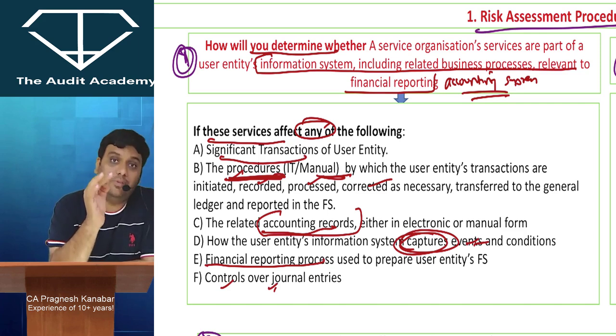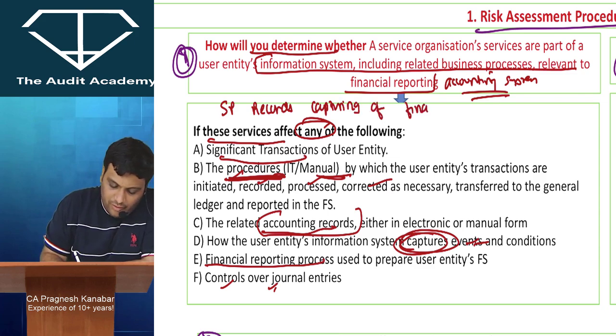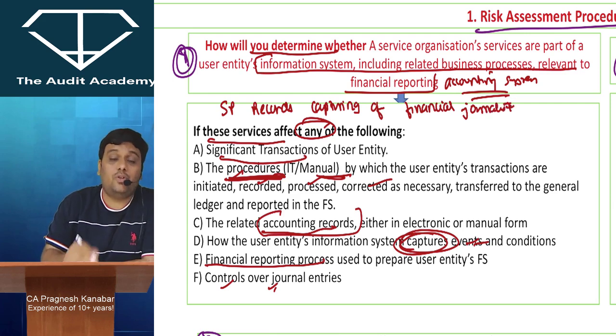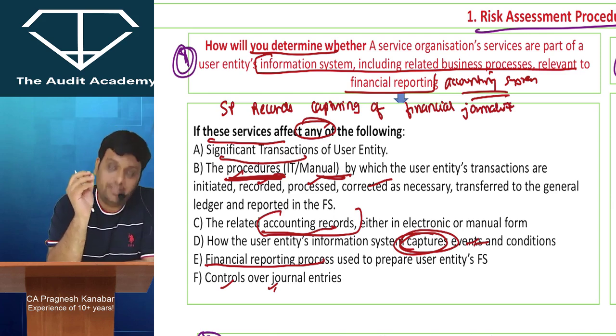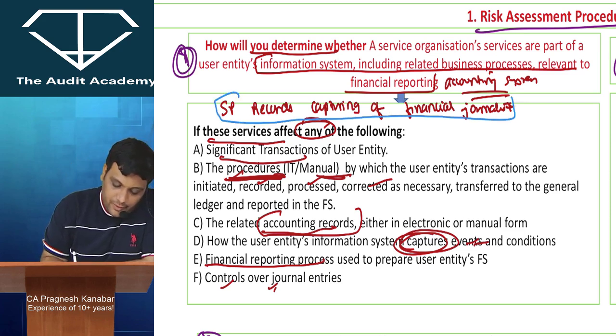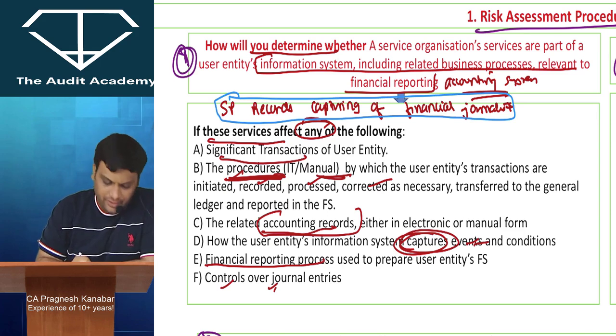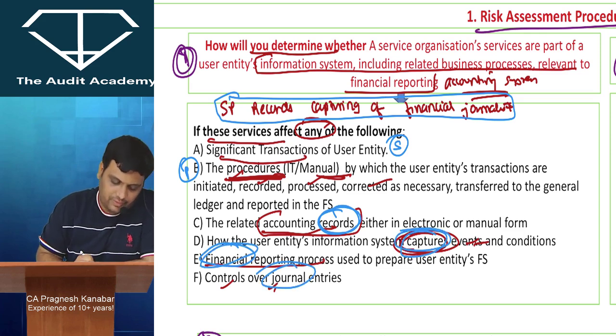So let me also give you a code word for this. SP records capturing of financial journalist. So there was a journalist who was talking about financial items, financial terms and economy and stuff. So superintendent of police has captured that journalist because SP was not able to understand that. So SP records capturing of financial journalist. Look at this. S for significant transactions, P for procedures, records capturing of financial journalist.